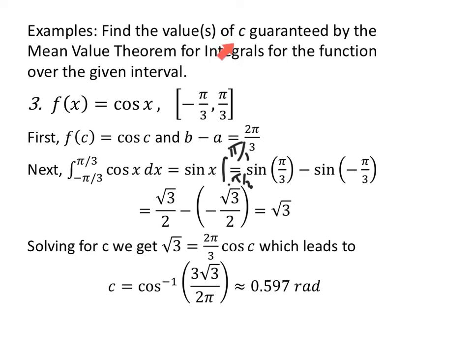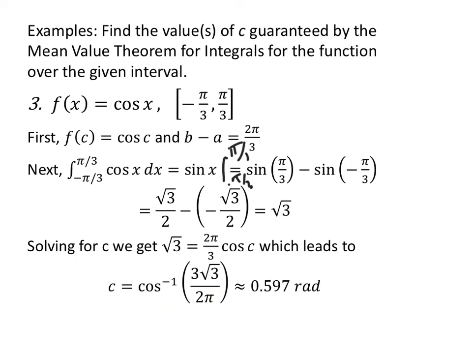But we want to find the value of c. We're not just finding the value of an integral. We know that the square root of 3 is equal to the length of the interval times f of c. So square root of 3 equals 2 pi over 3 cosine of c. Multiply by 3, divide by 2 pi. Cosine of c equals 3 square root of 3 over 2 pi, so I'm going to take the inverse cosine.